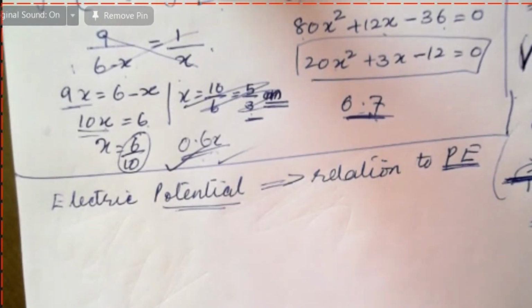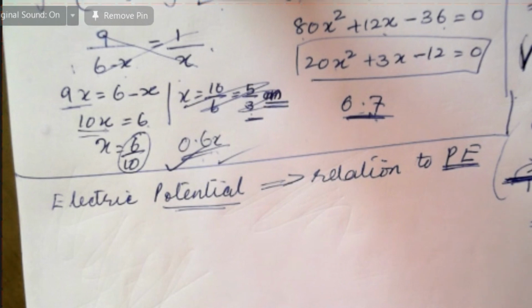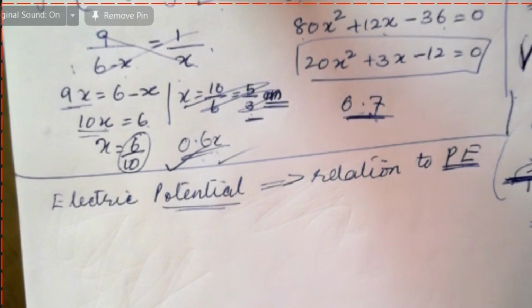Both are the same thing. Here electric force is acting this way. This positive is attracting this one. So if you go against this force of attraction, the energy that is stored in it is electric potential energy. This electrical potential energy acquired per unit charge is called electric potential. That is one way of understanding.